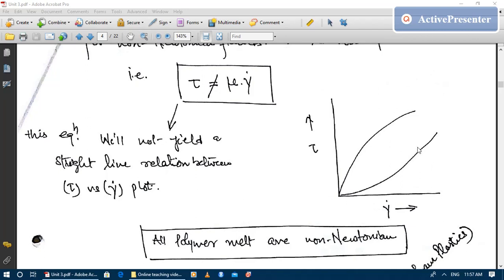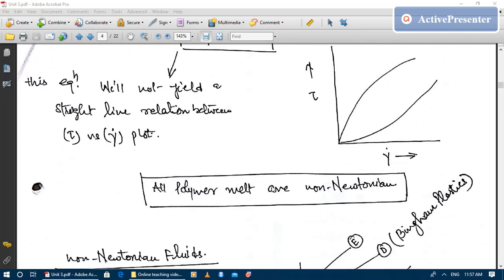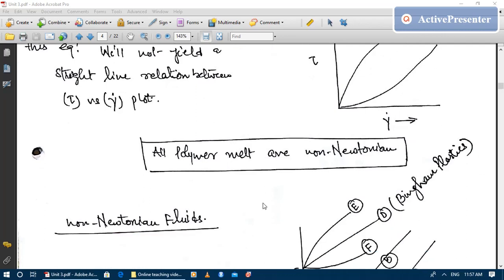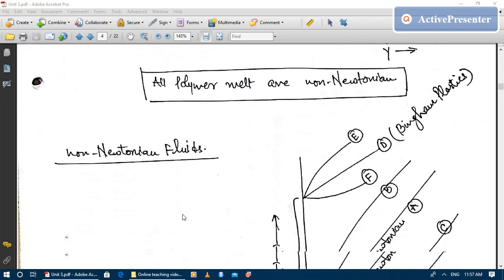When we get this kind of relationship, then we call that the fluid is non-Newtonian. And most of the polymer melts are non-Newtonian. This we have to keep in mind. Now just quickly look at the non-Newtonian fluids.